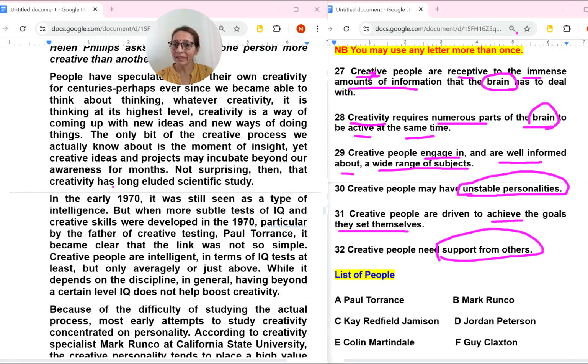I am not reading anything, I am just trying to look for Mr. Paul. 1970 is there, IQ is also there, creative skills. Okay, yes, Mr. Paul is here.